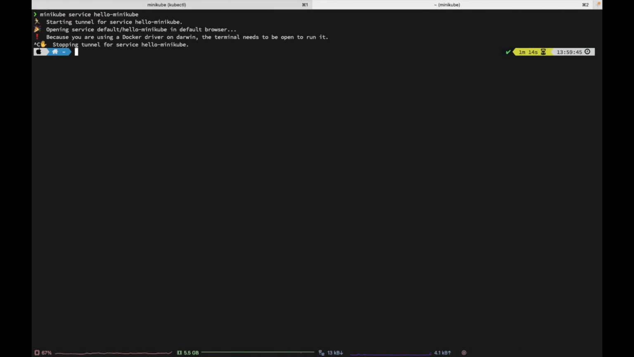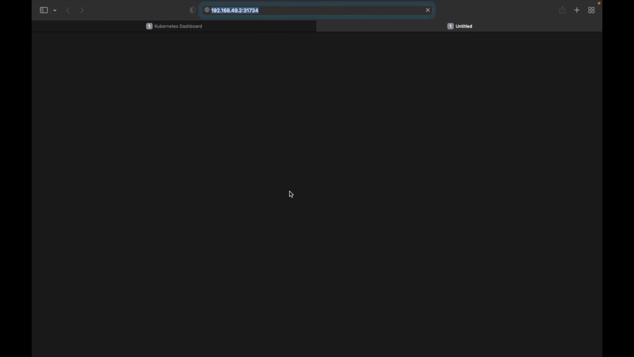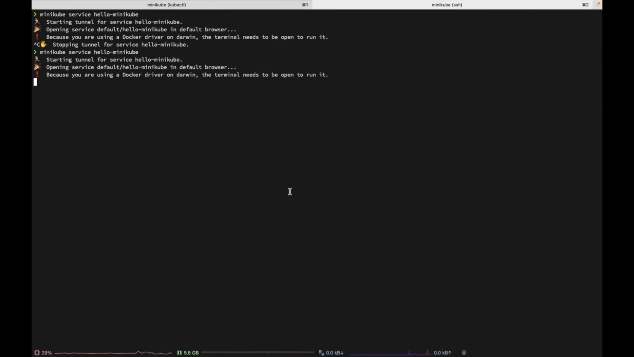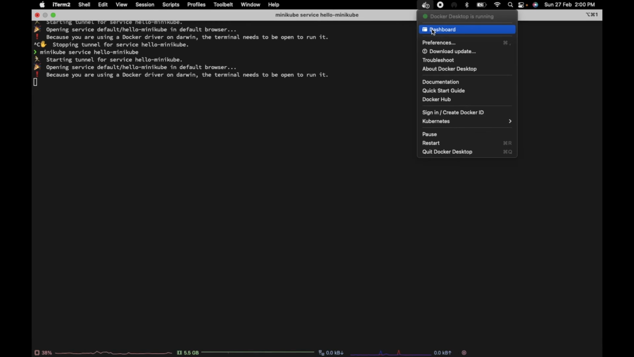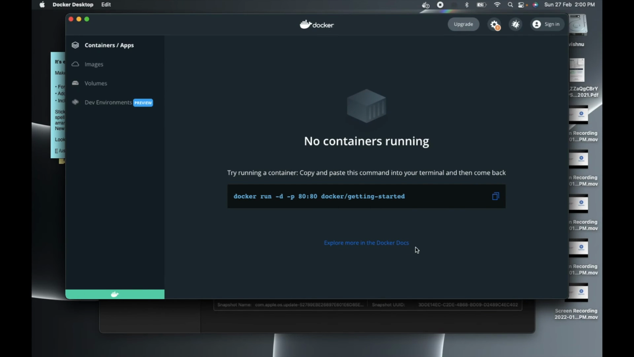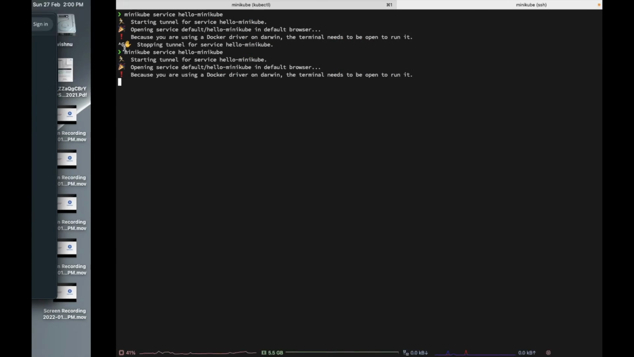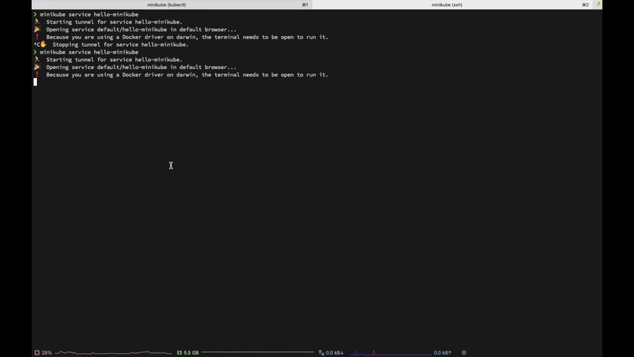Let's rerun the command. I'm not sure what's causing it. Let's wait for some time. Let's check on the Docker dashboard. Let me check what is causing the issue.